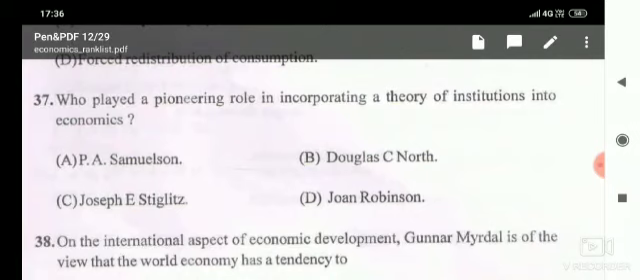Then next, who played a pioneering role in incorporating a theory of institutions into economics? Given options are P.A. Samuelson, D.C. North, J.S. Douglas, and John Robinson. The theory of institutions was incorporated into economics by Douglas C. North. So here the correct answer is option B.